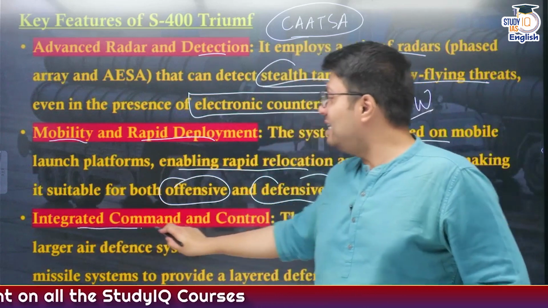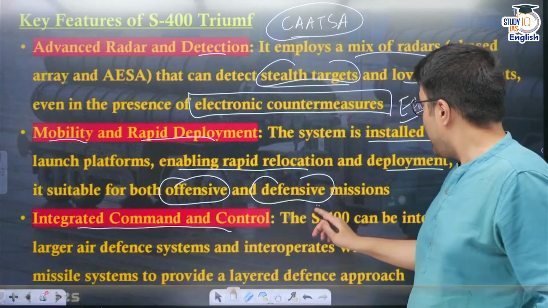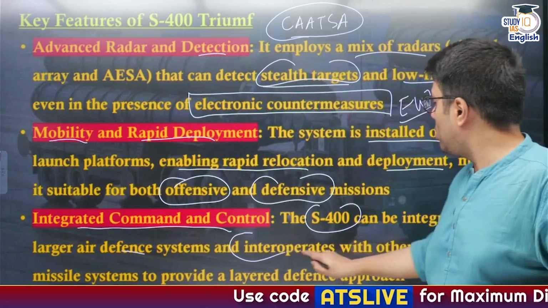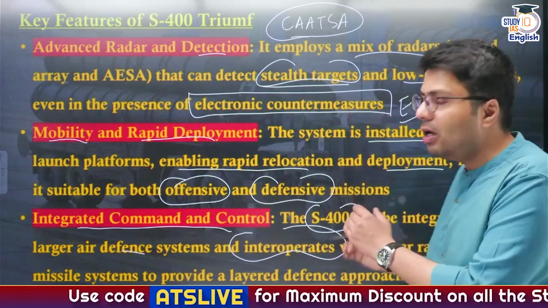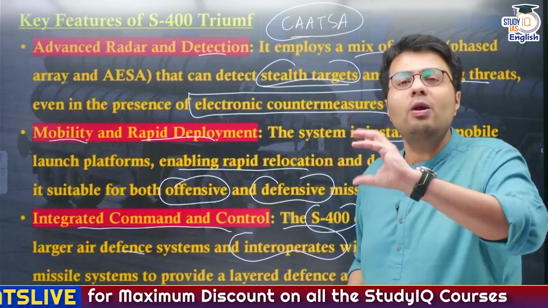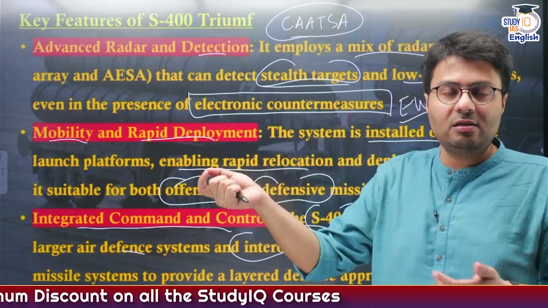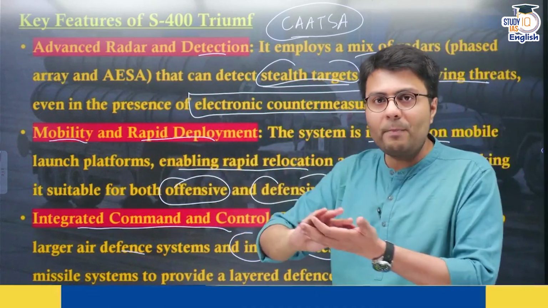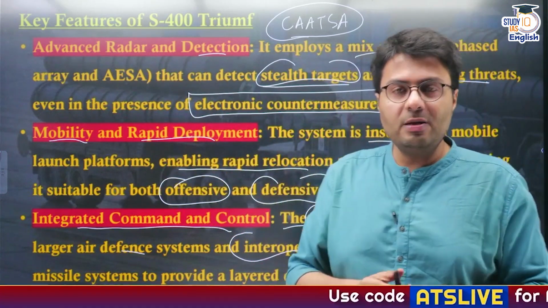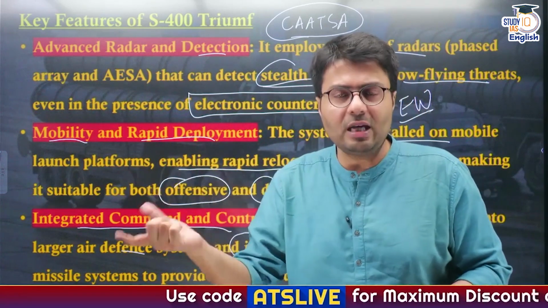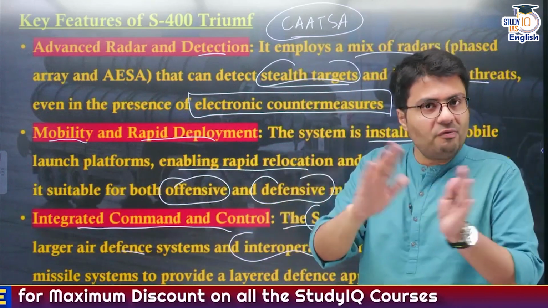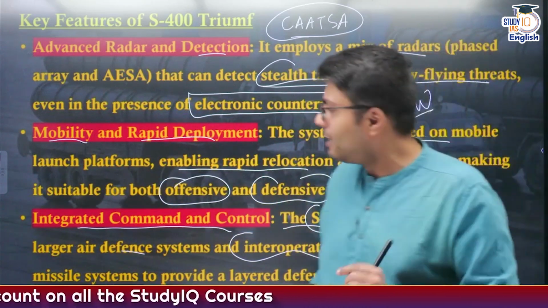Also, these systems have an integrated command and control system, which means the S-400 can be integrated into a large air defense system, and it is also interoperable with other missile systems. Therefore, if it interprets the threat as a low level threat, it can also order other missile systems like Akash, Spyder, Barak to destroy the target. Therefore, it is compatible with not just Russian origin missiles, but also with other missile systems, be it Indian origin or Israeli origin. Its interoperability with other systems makes it so good, right? So these were all relating to the S-400 system.